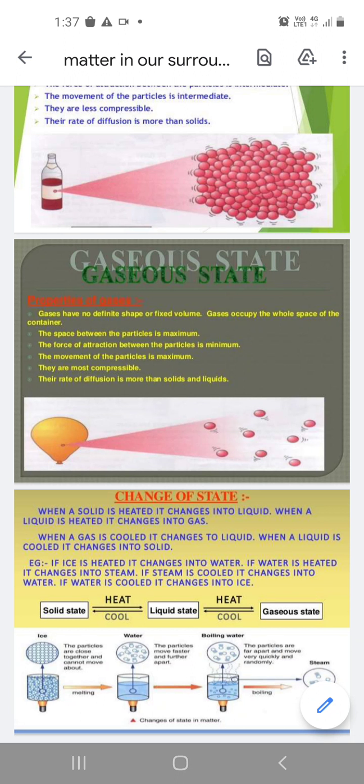The solid carbon dioxide, we call it dry ice. Why? Because when solid carbon dioxide starts to sublime, it does not convert into liquid form and so does not wet anything. It is directly converted into the gaseous form. That is why solid carbon dioxide is called dry ice. The next topics we are going to do in the next video.